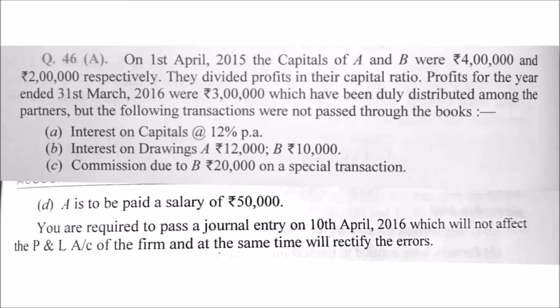but the following transactions were not passed through the books. Interest on capital at the rate of 12% per annum. Interest on drawings: A rupees 12,000 and B rupees 10,000. Commission due to B rupees 20,000 on a special transaction, and A is to be paid a salary of rupees 50,000. You are required to pass a journal entry on 10th April 16, which will not affect the profit and loss account of the firm, and at the same time will rectify the errors. Here some items were omitted. How will this question be solved?